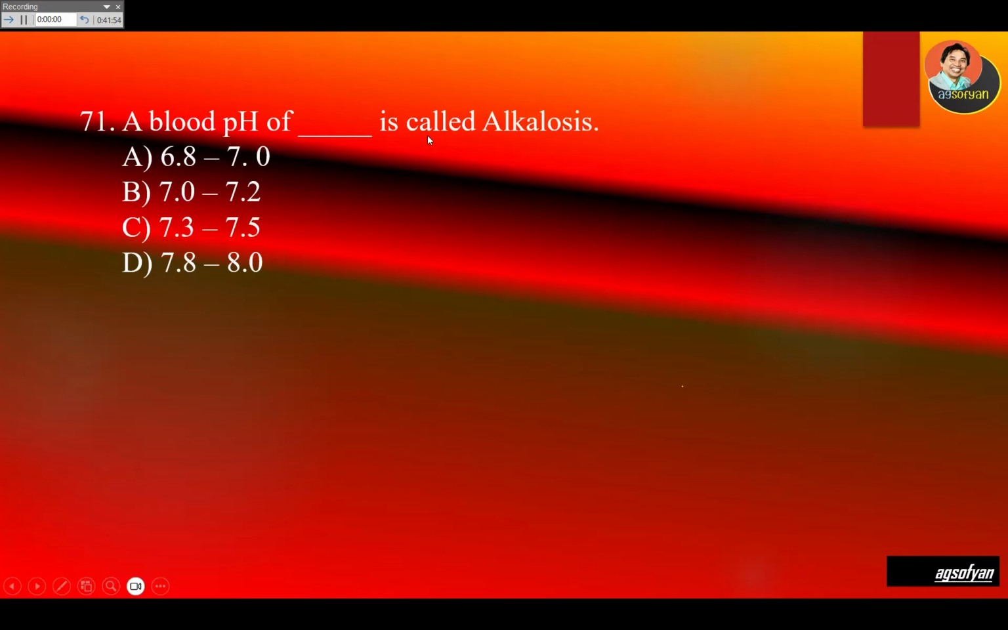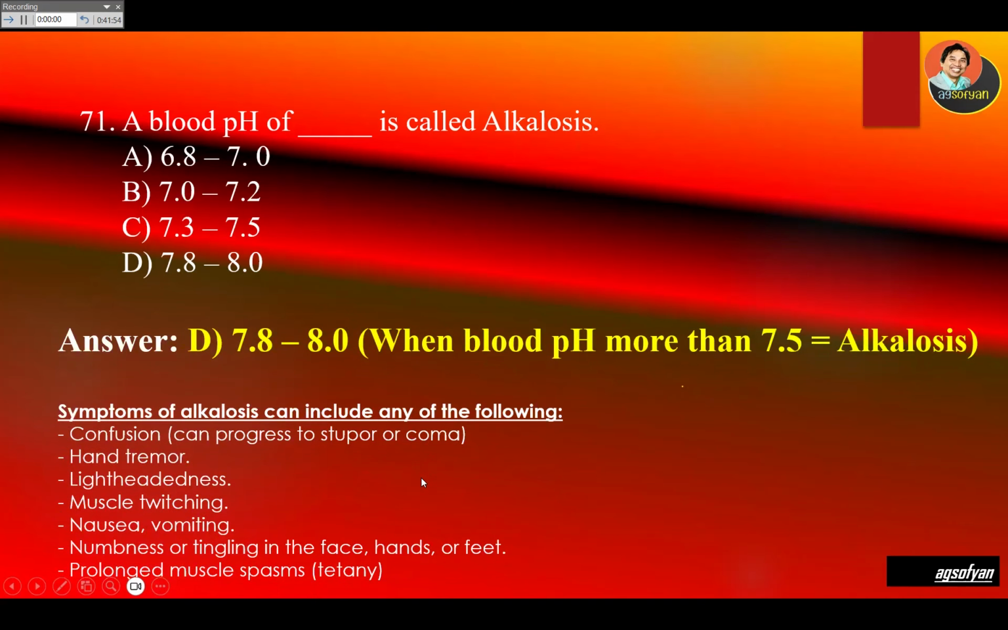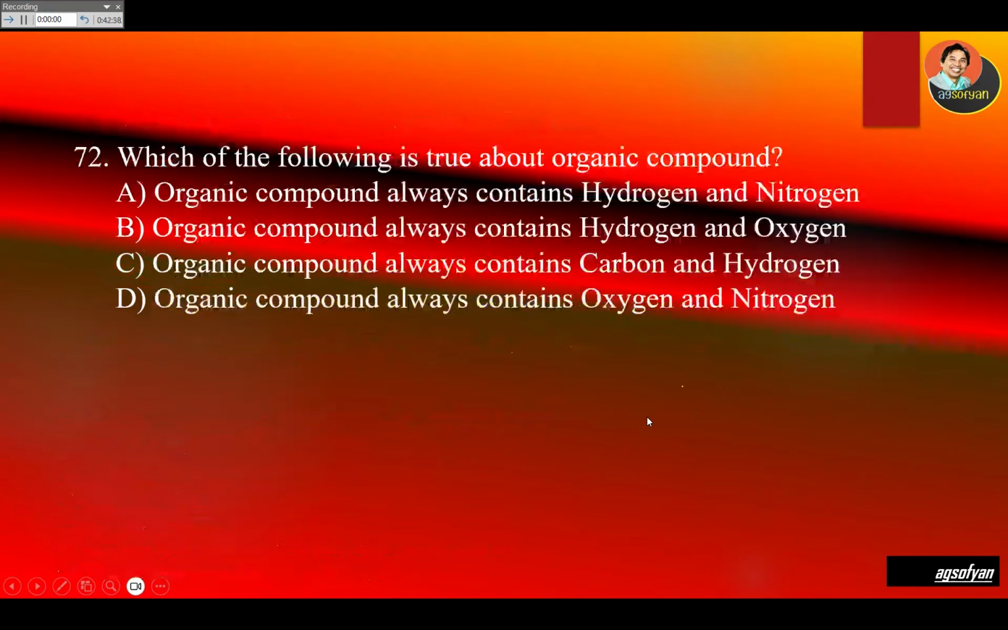A blood pH of blank is called alkalosis. So alkalosis is when the blood pH is higher than 7.5. Look for that one. So it's going to be D, at 7.8 to 8. So that's alkalosis. The symptoms of alkalosis are confusion, tremor, lightheadedness, muscle twitching, nausea, vomiting, numbness or tingling in the face, hands, and feet, and prolonged muscle spasm, or tetany. So this is when our blood has a pH above 7.5, alkalosis.